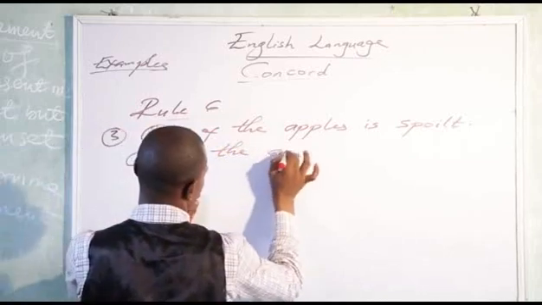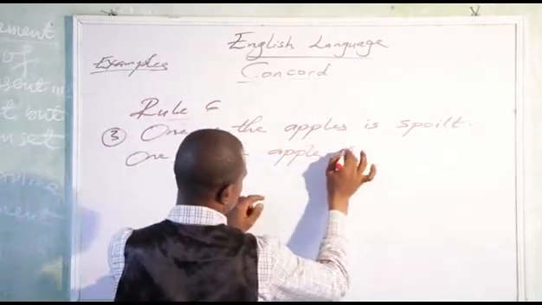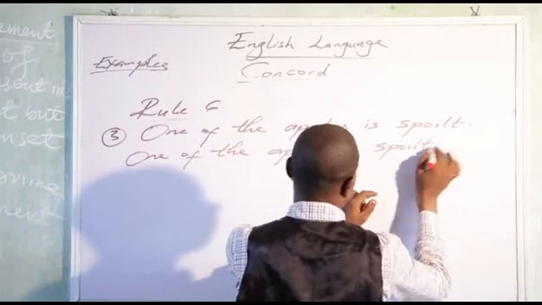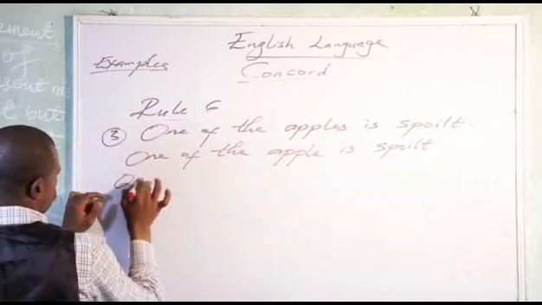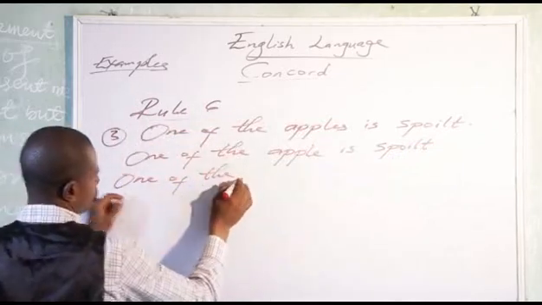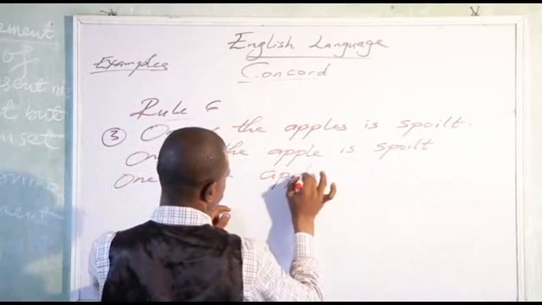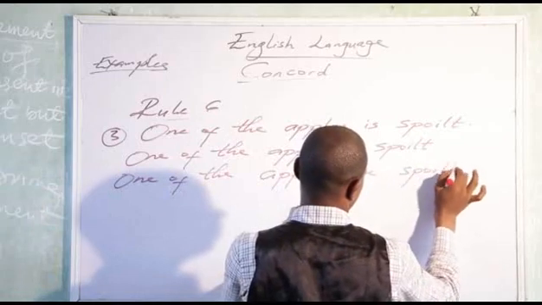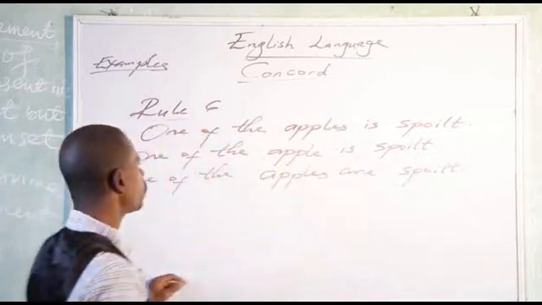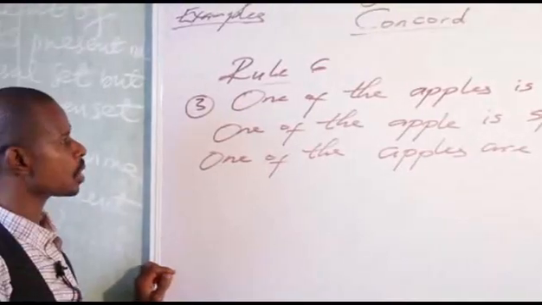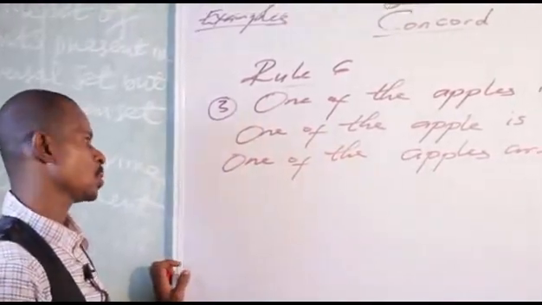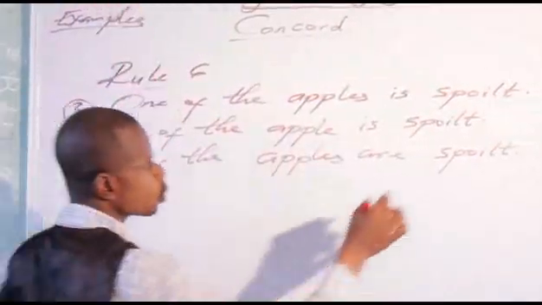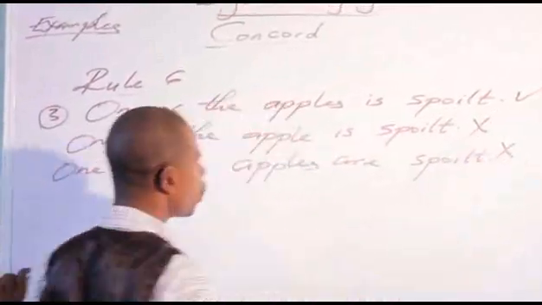The apple. Now, if you look at these three examples on the board, one of the apples is spoiled. One of the apples is spoiled. One of the apples are spoiled. The first one is correct, while the other two are wrong.